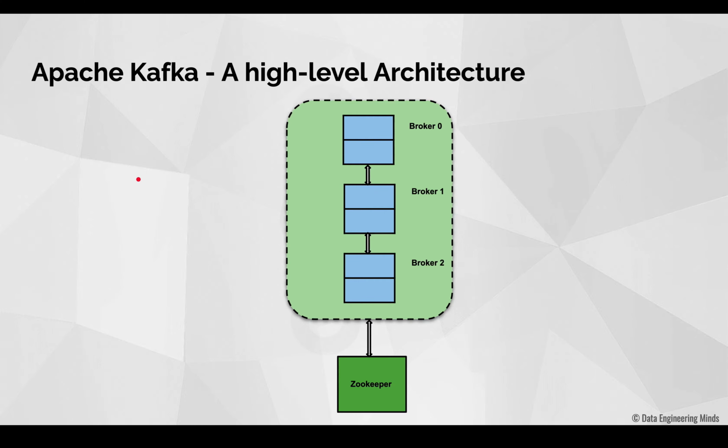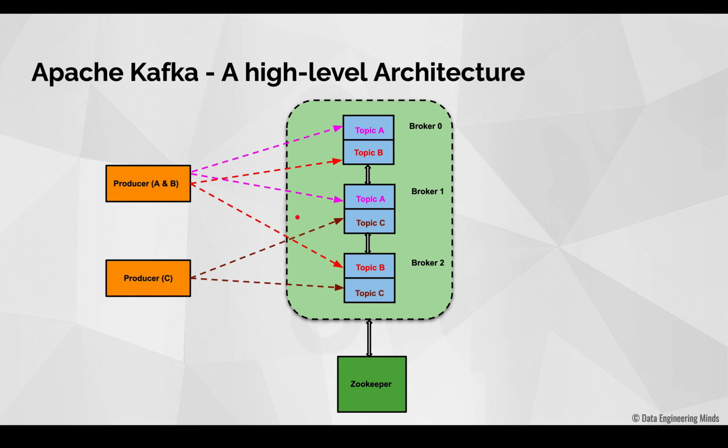Next, there should be some applications which write data into this Kafka cluster, right? In Kafka, we call such applications producers. So you can see two producers here.